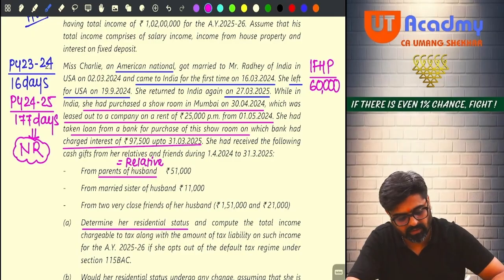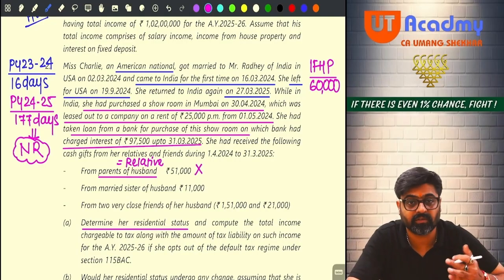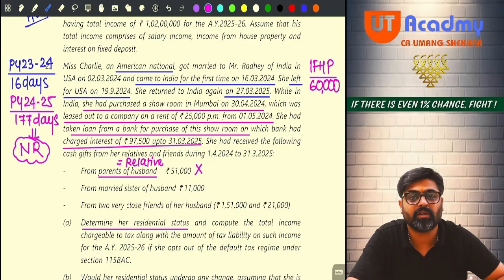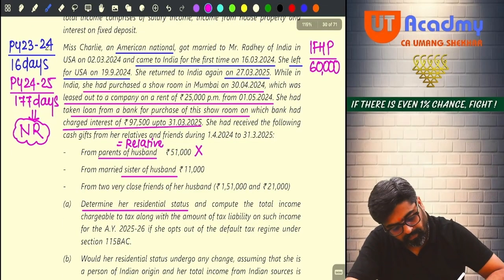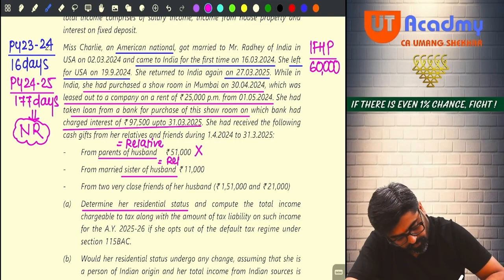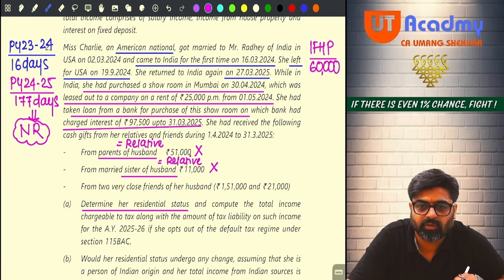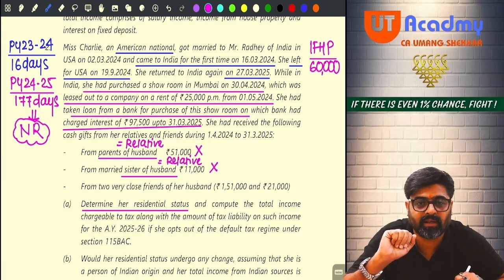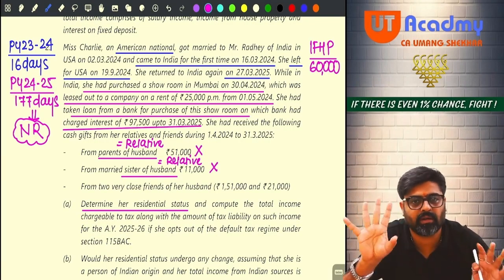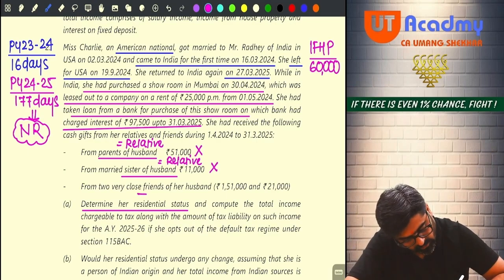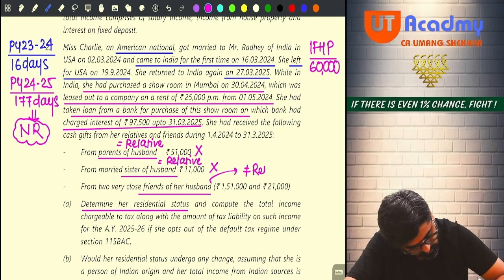So from a relative, whatever gift is coming will not be taxable. Even if it is received in India, it will not be taxable, because it is coming from a relative. Now, sister of husband is also my relative. For me, my brother and sisters are my relatives. So the brother and sister of my spouse are also my relatives, no? So from relative 11,000, from relative 51,000, not taxable at all. But friends of her husband are not my relatives. They are not relatives for my husband also.